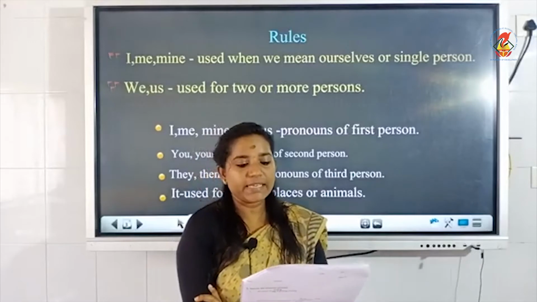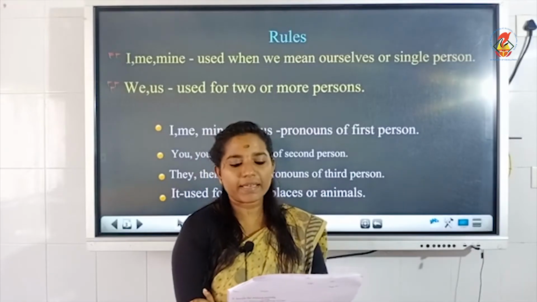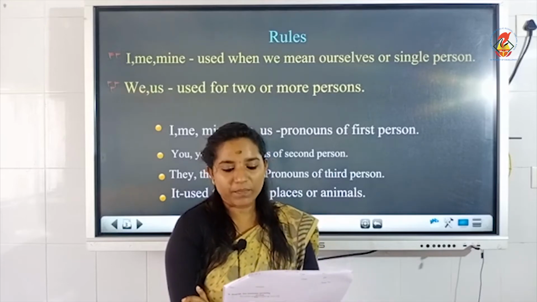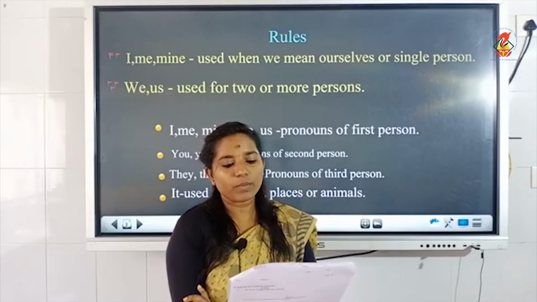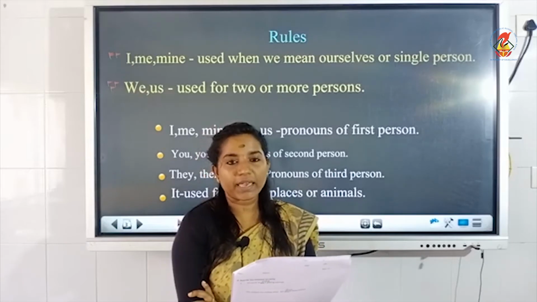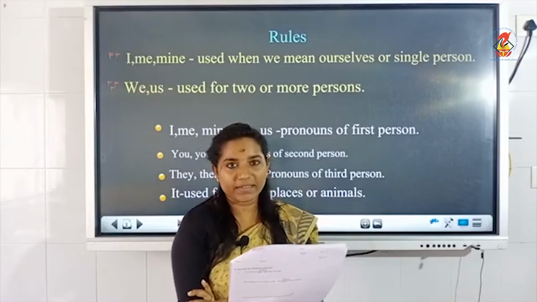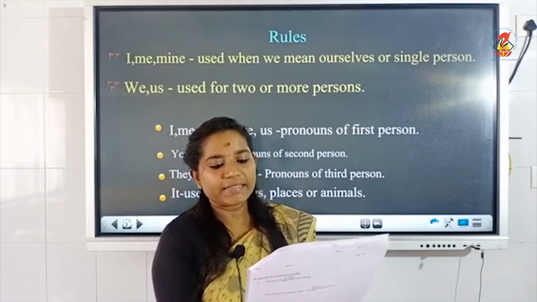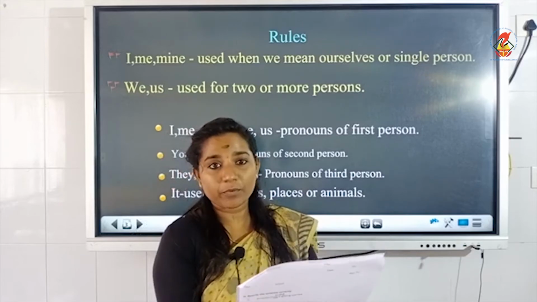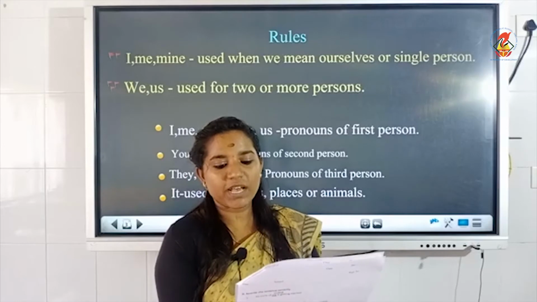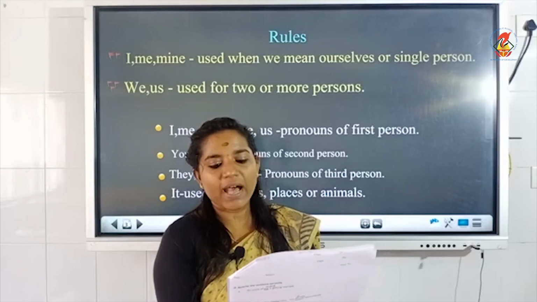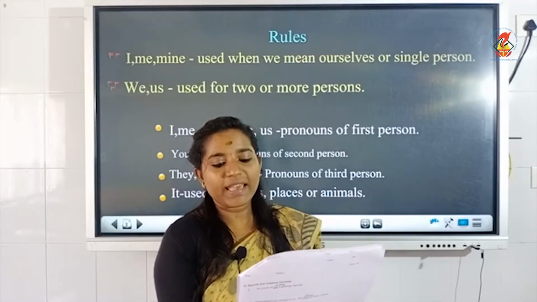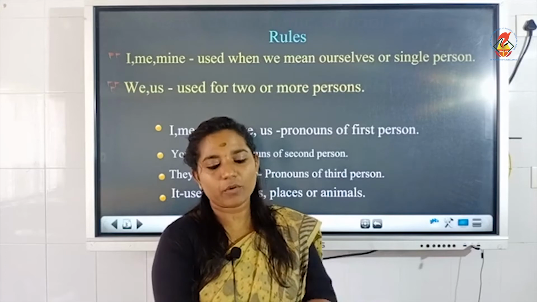Now, exercise C, circle the correct pronouns from the brackets. My mom is cooking. She, me, is baking a cake. She is baking a cake. Second question, the Indian team played very well. They have made us very proud. Options are they and we for the first one, us and they for the second one.